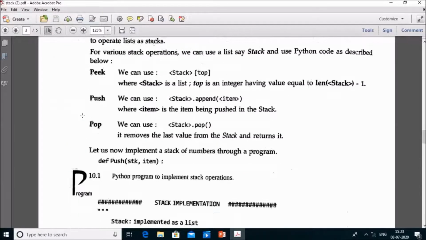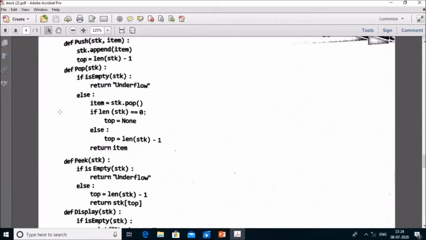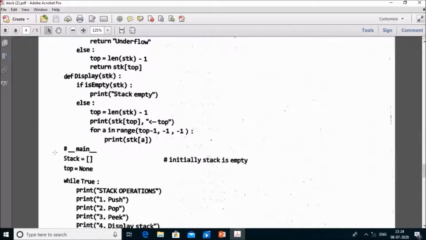Now we will learn with the help of a program. There is a Python program to implement the stack operations. Before we move further, let us see the following program. We will start from the main section. First of all, the stack is empty. Initially the stack is empty and the variable is stack here. When the stack is empty, top becomes None, and we will perform the functions with the help of these statements.